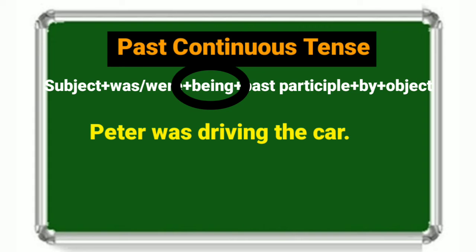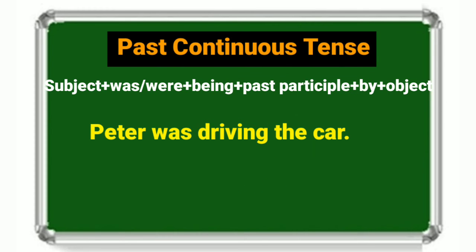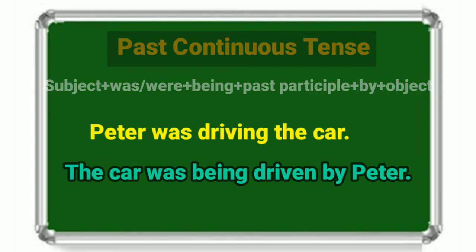After that, we write the past participle form of main verb, that is driven. Then preposition by will come. After that, the subject of the active voice Peter will come as the object of passive voice. So now the full sentence is the car was being driven by Peter.